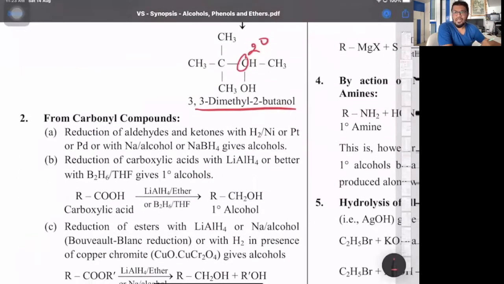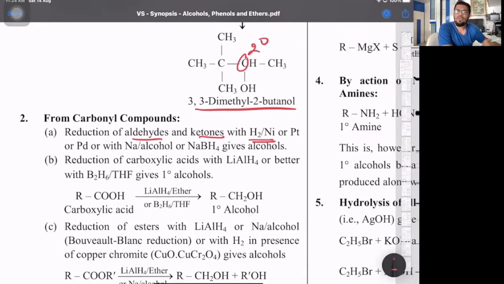Next one, reduction of carbonyl compounds. Now carbonyl compounds reduction, we all know. Aldehydes on reduction give primary alcohol. Ketones on reduction give secondary alcohol. Now the reduction can be with nascent hydrogen or with molecular hydrogen. So look at that. Hydrogen nickel, that's called molecular hydrogen. Addition of hydrogen in the presence of nickel as a catalyst.